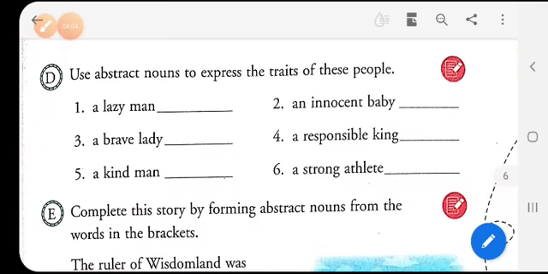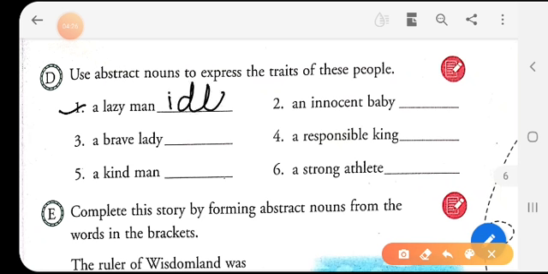Now, question D says that use abstract nouns to express the traits of these people. So, we have to write the abstract nouns for the given small statements. Now, first we have a lazy man. A lazy man can be said idle. Lazy man, idle. So, idle is an abstract noun. Second, we have an innocent baby. So, the abstract noun for this is innocence.